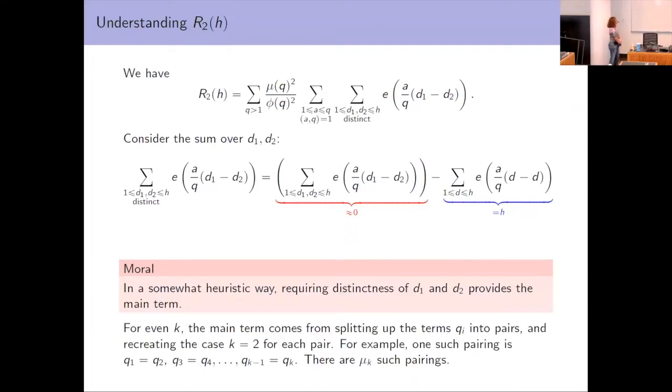And I'll say that for even k, the main term comes from splitting up the terms qi into pairs and recreating the case k equals 2 for each one of the pairs. It's hard to deal with 4 fractions, but it's easier to deal with 2 fractions twice. And that's what gives the main term. So for example, we can say q1 is equal to q2 and q3 is equal to q4 and so on. And there are μ_k such pairings for all k. And that's where that constant comes from in this moment computation.